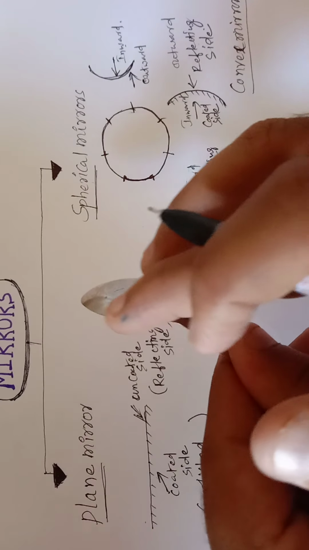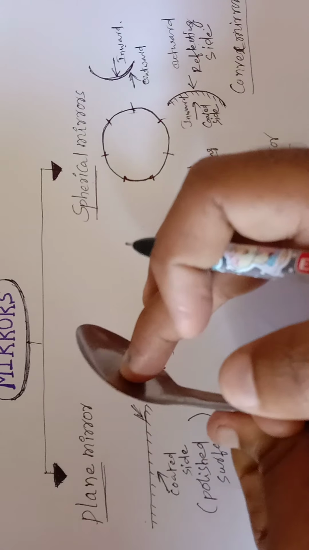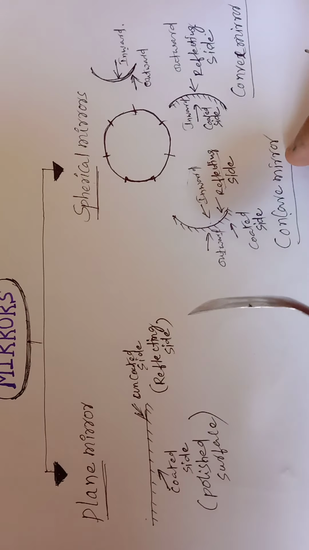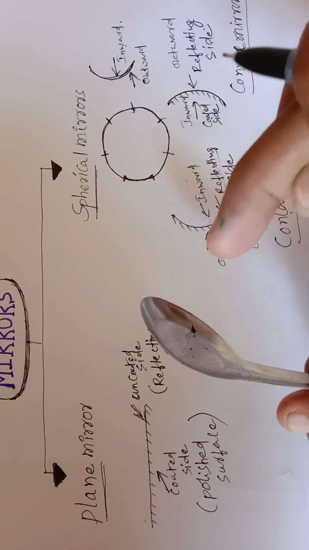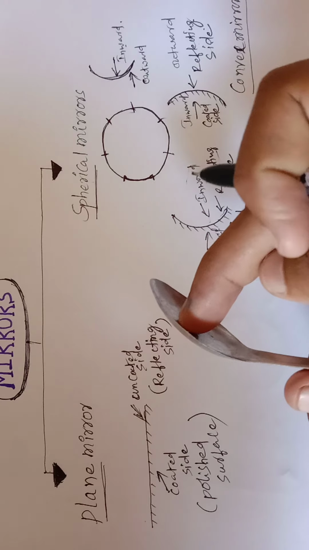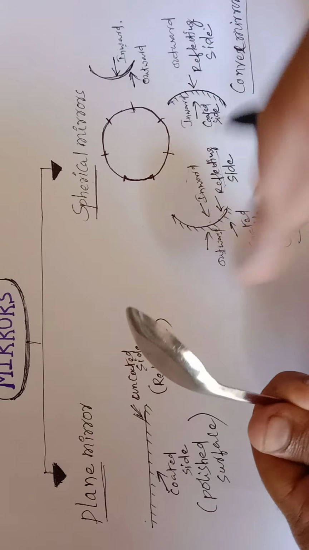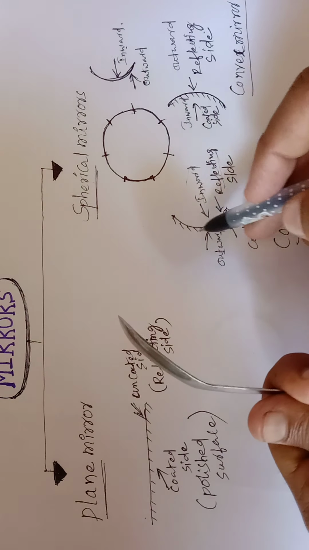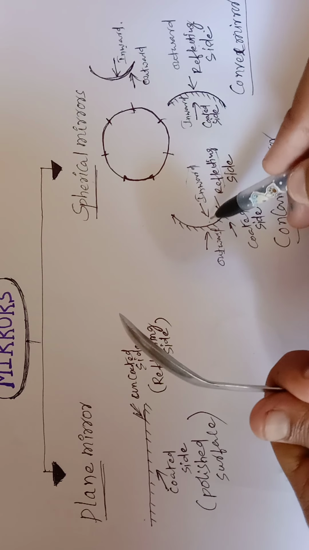Whatever is bulged we call outward, and this one we call inward. Inward, outward. So in the case of the concave mirror, is the reflecting side outward or inward? The reflecting side is inward, and this is the coated side. At the bulged surface, the coating is there, and inward is the reflecting side.